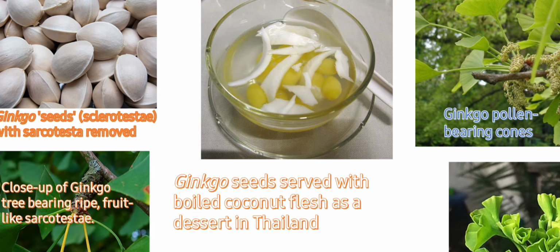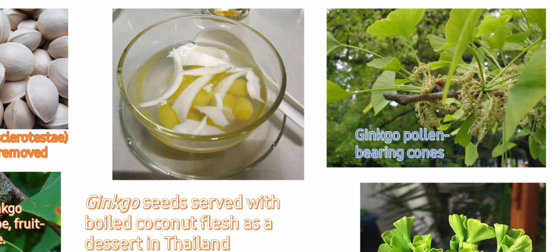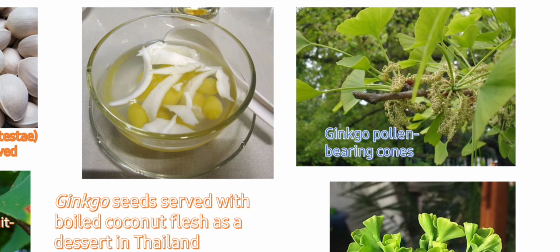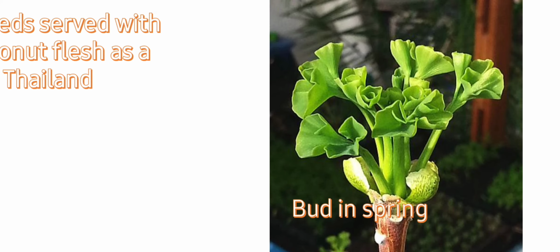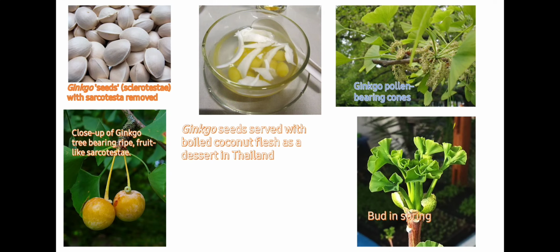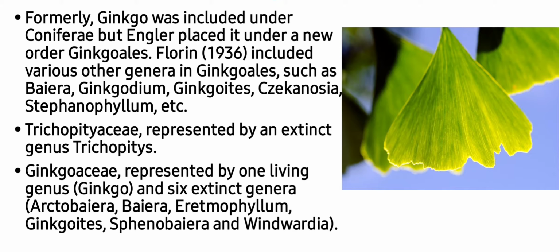Food supplement means when we take food or nutrients in small amounts as an addition to harness their rich medicinal or nutritive value. In the next image, you can see ginkgo pollen-bearing cones. You can see buds appear at the base of green foliage, and they appear in the spring season. Ginkgoaceae is represented by one living genus, that is Ginkgo, and six extinct genera. And these are Arctobaiera, Baiera, Aetmophyllum, Ginkgoides, Spinovaiera, and Windwardia.